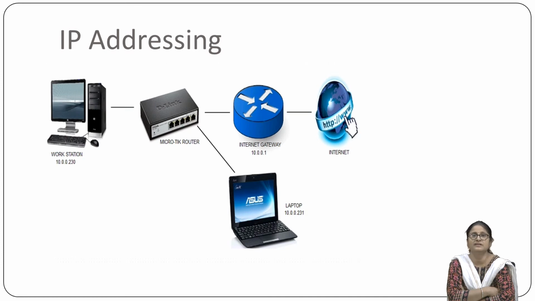This is done by IP addressing. So the IP address is the unique address which identifies devices on the internet or the local network, and this IP address is the most vital component in networking.